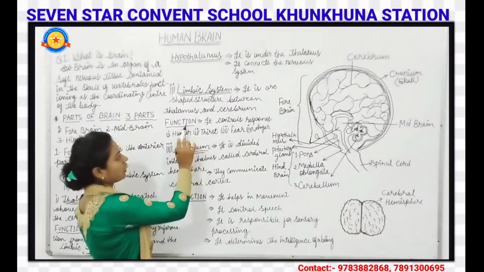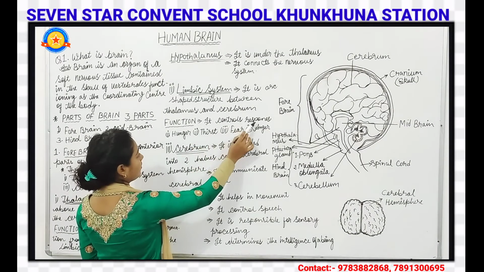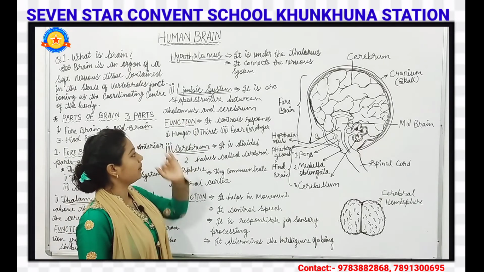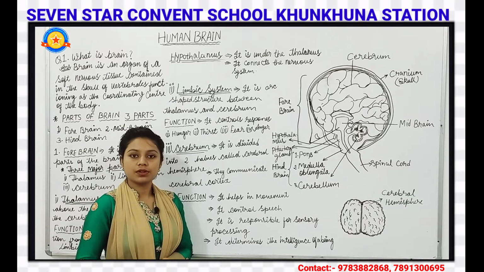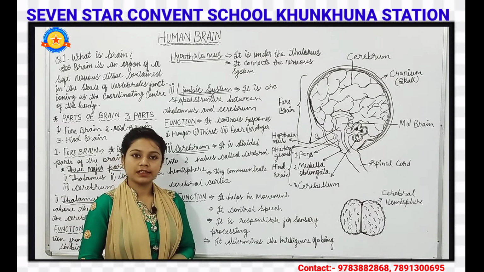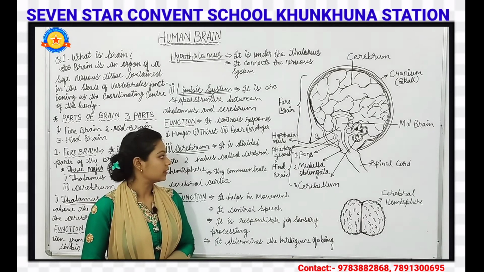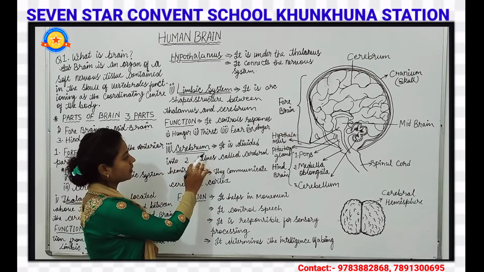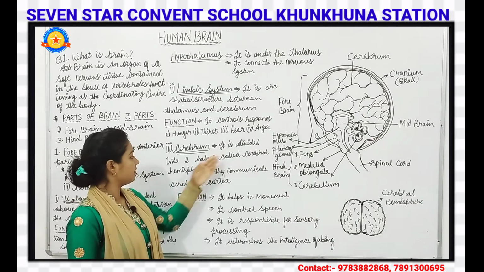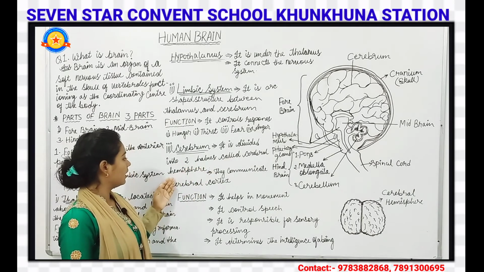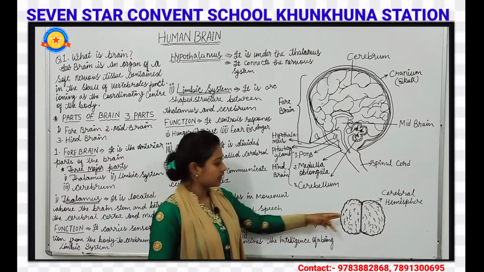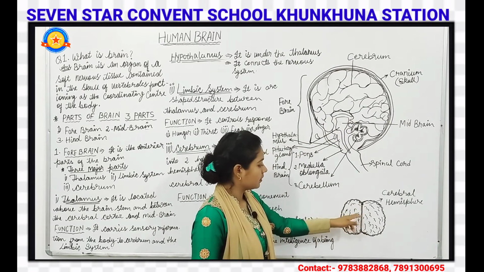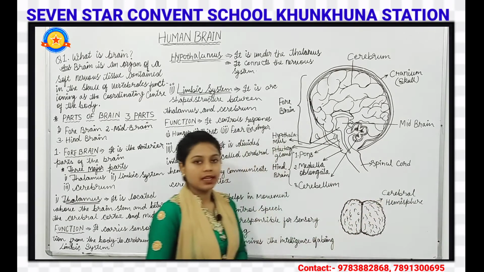If we talk about its function, it controls responses like hunger, thirst, fear, and anger. And next we have the third part of the forebrain, the cerebrum. You can see this is the cerebrum. It is divided into two halves, which are called the cerebral hemispheres.